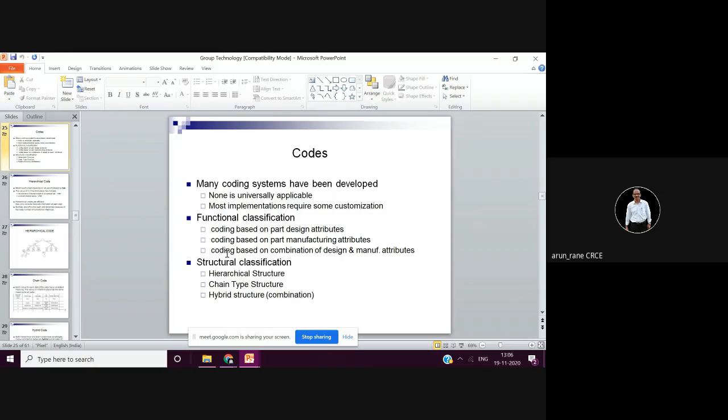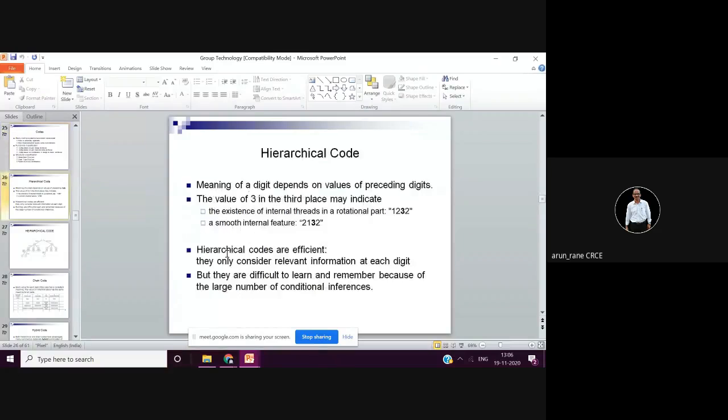We have studied the coding system for CNC turning tools, for CNC turning tool holders. So similarly, there are coding systems for group technology. Of course, this is not important from examination point, but just to give you a bird's eye view.